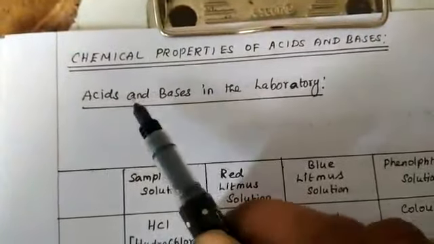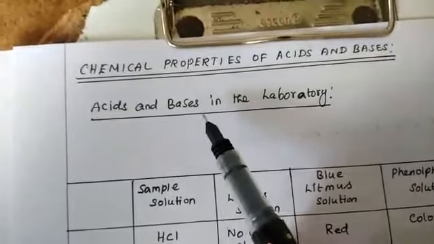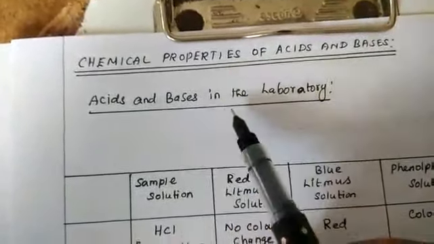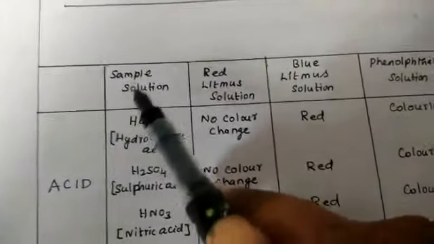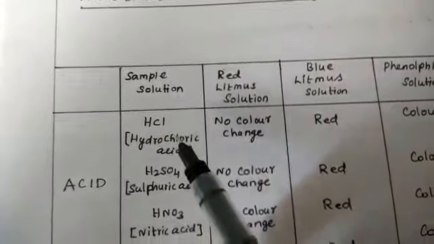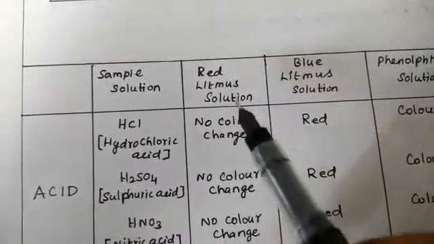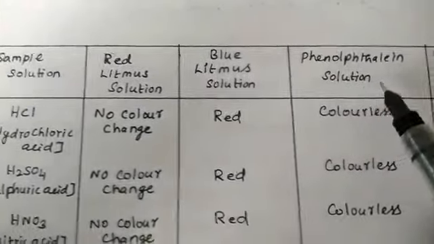Okay, chemical properties of acids and bases. The first topic is acids and bases in the laboratory. That is, which acids and bases are used in the laboratory? This is the main topic. I made one table with columns: the sample solution, that is acids and bases, then red litmus solution, blue litmus solution, phenolphthalein solution, and methyl orange solution.